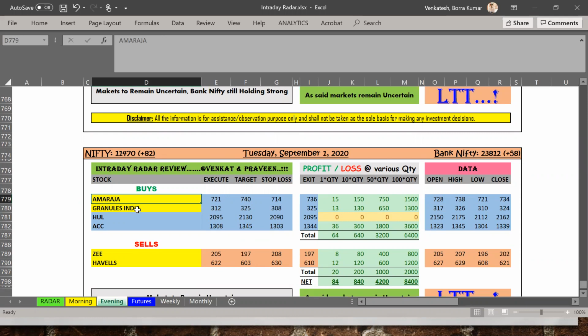And how the selection is done, I have shared with you. And the success of the doji, I did mention on Monday that there is going to be a doji. That is a success today. And why we missed HUL, I said what the mistake was. The story of Granules and Amara Raja, why I kept them in yellow, I said why. What is the advantage between a candle chart and a line chart, I did explain by sharing the screen as well. So I think whatever topics I have planned for today, I have almost covered.